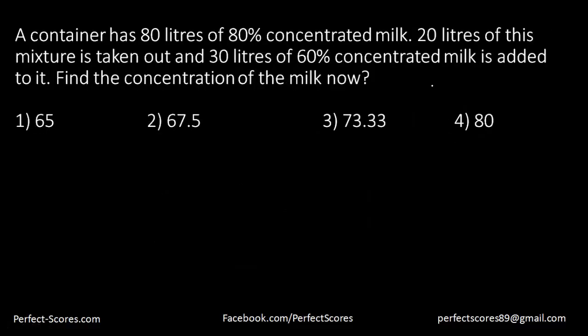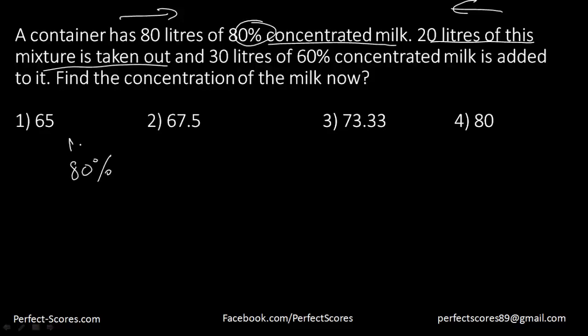Now, when I introduce concentrations, then it starts getting a little tricky. Now the question says that a container contains 80 liters of 80% concentrated milk, and 20 liters of this milk is taken out. So what is happening here? Instead of me trying to go this way, let me try to go this way. Let me say that already there is some 80% concentrated milk.